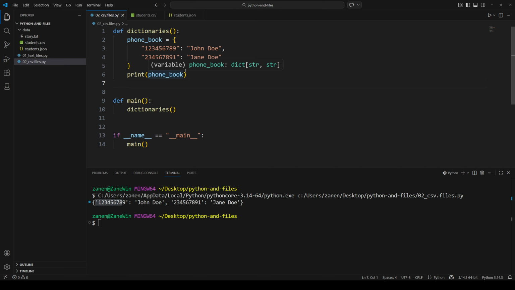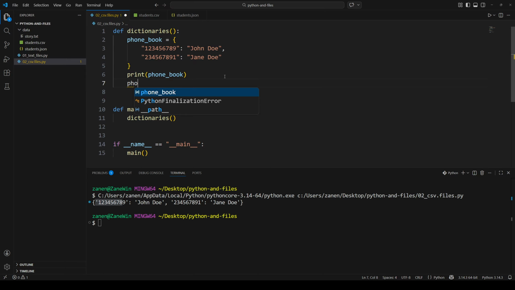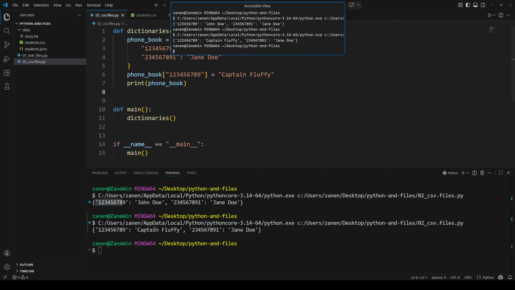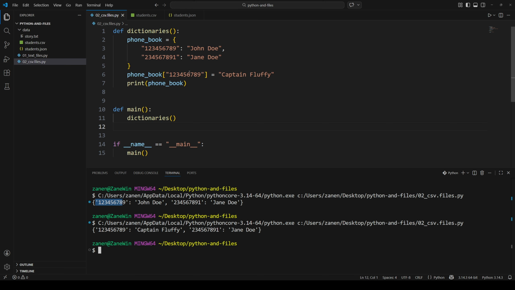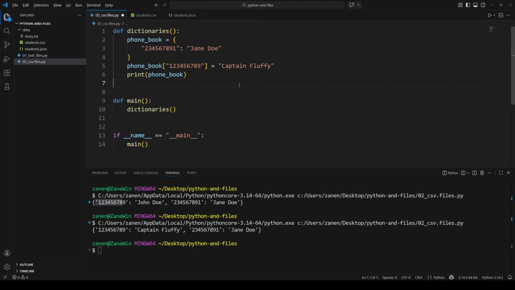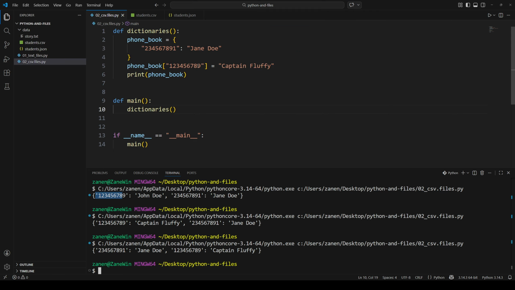And as we said, unique keys. So if I would try to add this to the phone book, it's similar to how we saw we could change something in a list before. We even get help here, it already knows the keys. Then we can just print the phone book after, and we see we have replaced that. So we can only have unique keys. If this didn't exist, for example, we would just add it. It's kind of similar to appending, but remember, order matters here, so this would have come second.